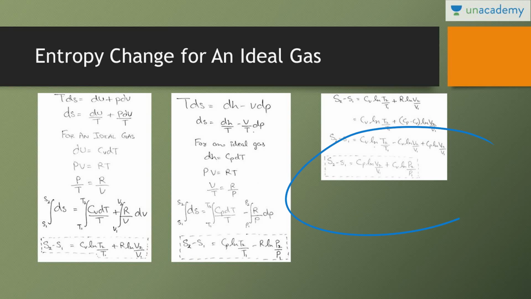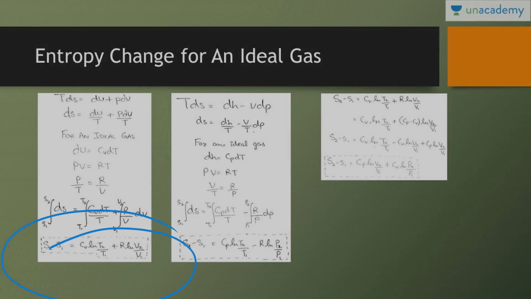So this equation is related to pressure and volume, this equation is related to temperature and pressure, and this equation is related to temperature and volume. You have to keep in mind all three results. These three results are very important. You have to keep in mind these derivations as well. If you have any doubts, just let me know.